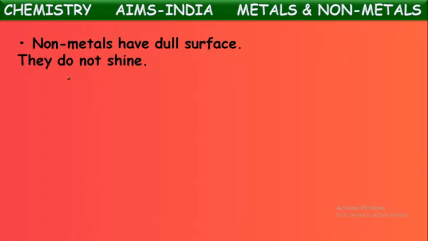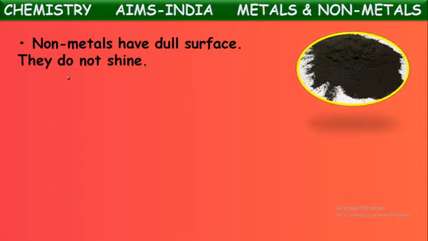Non-metals have a dull surface. They do not shine. We said metals are shiny. They have lustrous property. But non-metals are non-lustrous. They do not shine. They don't have shiny surfaces. That we told at the starting itself. They have properties quite opposite to metals generally. So metals have shining property, whereas non-metals do not have any shining. Example, if you see here carbon in the form of powder, it won't have any shining surface. We can say simply non-metals are non-lustrous. They don't shine. Okay, next one.